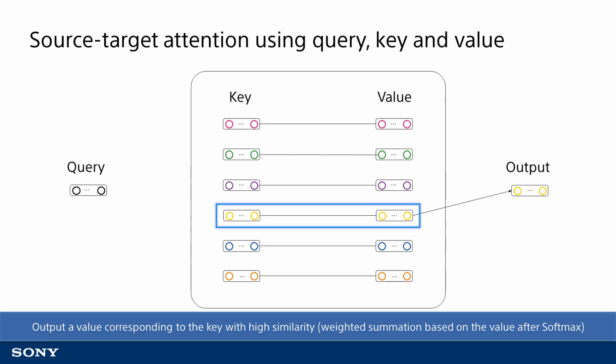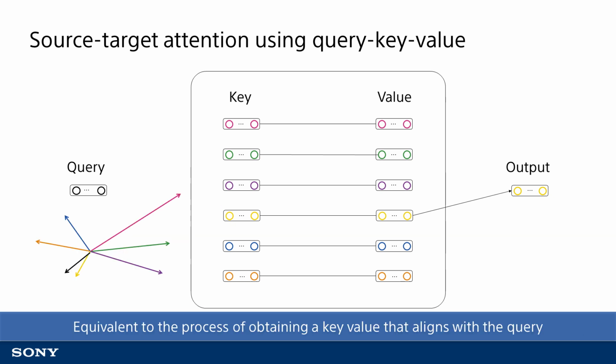The actual inner product will be a probability obtained by adding softmax to produce a value of 1. Then, the value is weighted based on this result. The resulting process obtains a key value that aligns with the query.